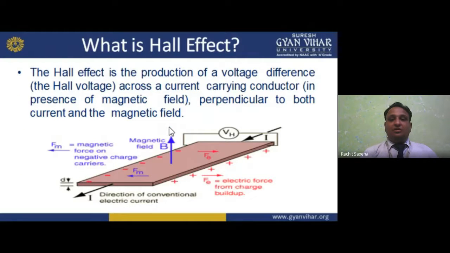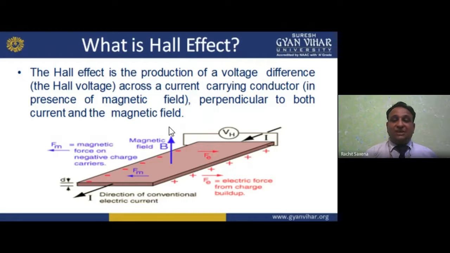Now, the basics of magnetic field measurement. It comes from the Hall effect. That is the basic thing. The Hall effect is the production of a voltage difference, known as the Hall voltage, across a current-carrying conductor in the presence of a magnetic field. So when a current-carrying conductor is placed in a magnetic field, what will happen, my dear students?